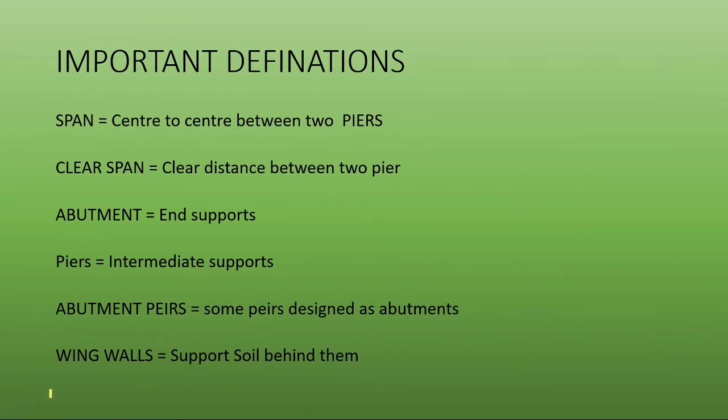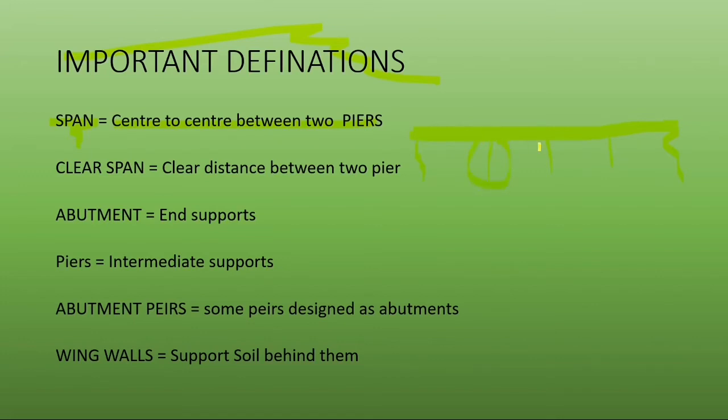Now, important definitions. These are some of the definitions that you will be required to know as we go along. So let's start. What is span? Span is the center to center distance between two piers. What is a pier? Consider this is a bridge. There are some supports to the bridge.